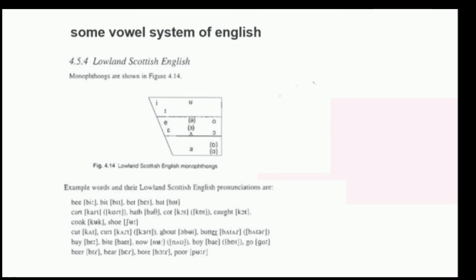In American we say R, but in Scottish we say R. For example, in the word better, in American we say better, but in Scottish we say better, better.